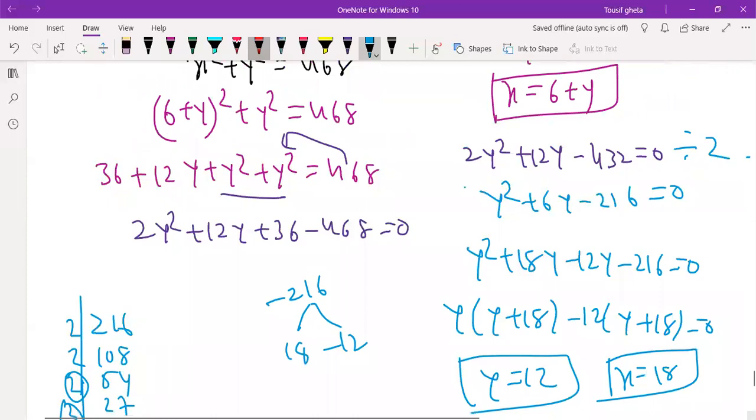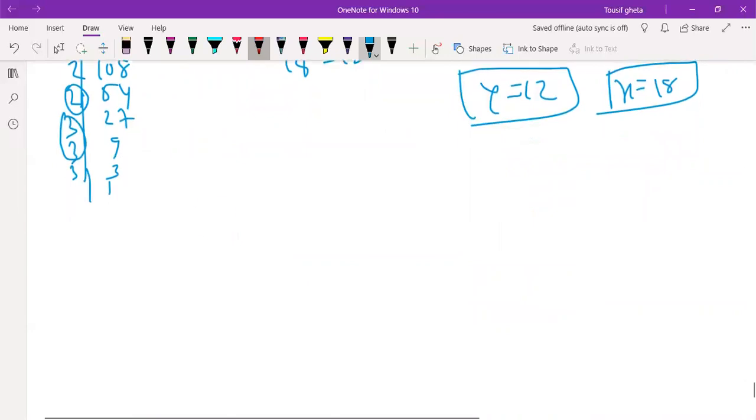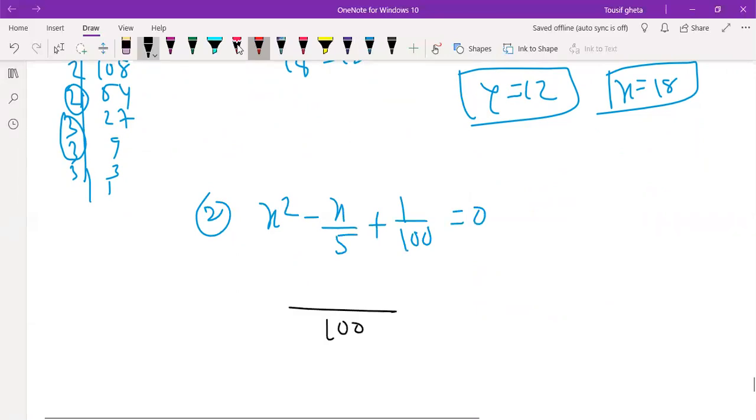The question was not tough, it was a manageable question. Now they said find the root of the quadratic equation. The second question is x square minus x by 5 plus 1 by 100 is equal to 0. I will simplify by taking 100 as the LCM. So here I will multiply with 100, here with 20 and here with 1.